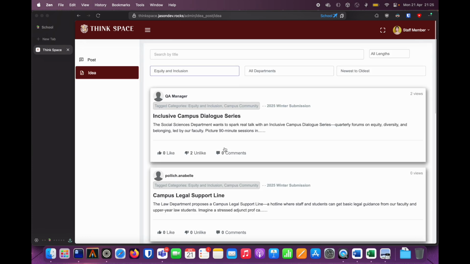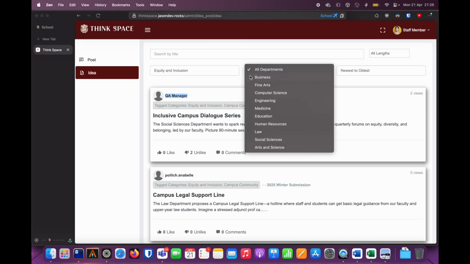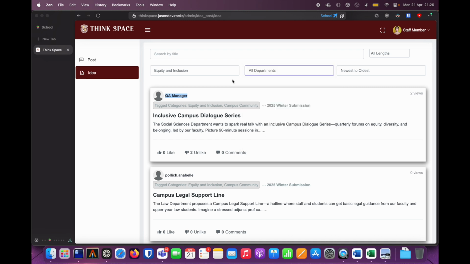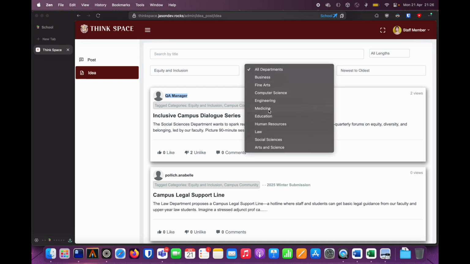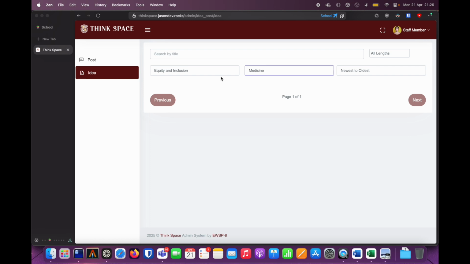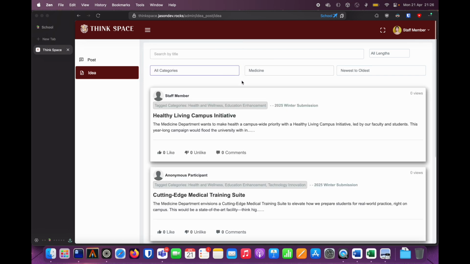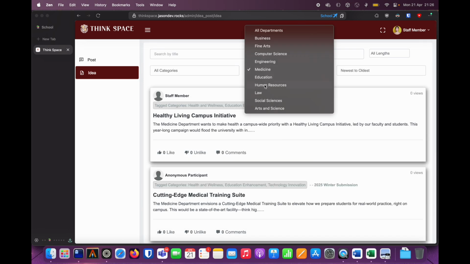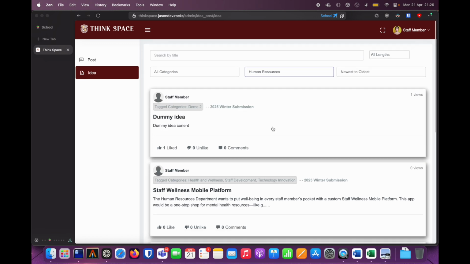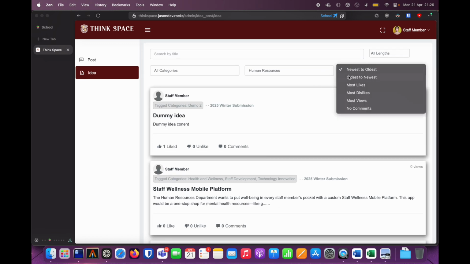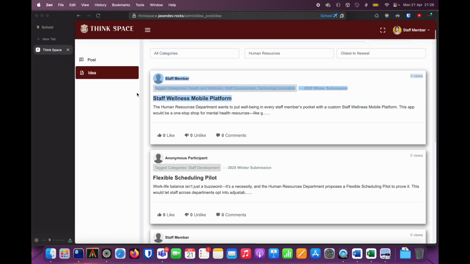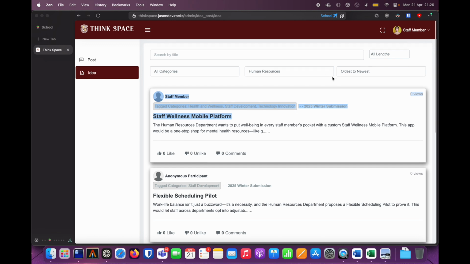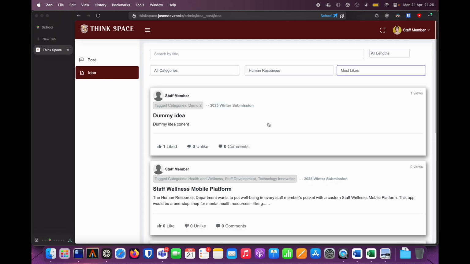disturbing content here. You can see that this is from the equity and inclusion department, equity and inclusion category here, and you can also sort via department. For example, let's see all categories from the medicine department, as well as human resources and such. And here you can see maybe newest to oldest or oldest to newest. So the ideas are reversed here, as well as most likes.